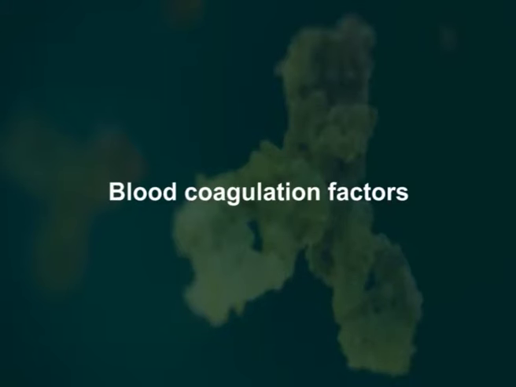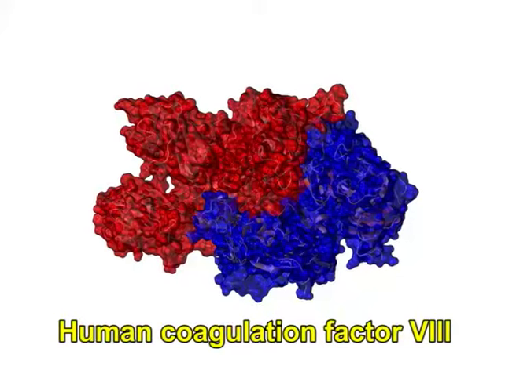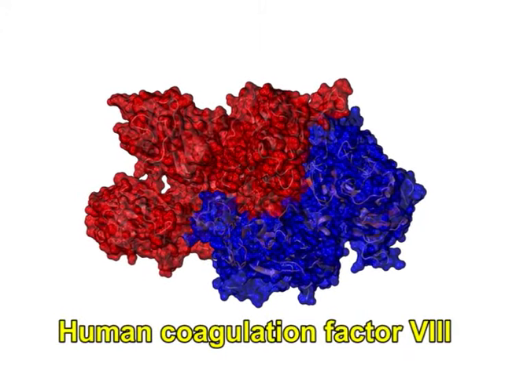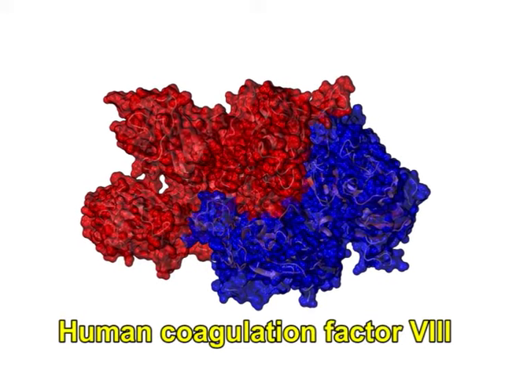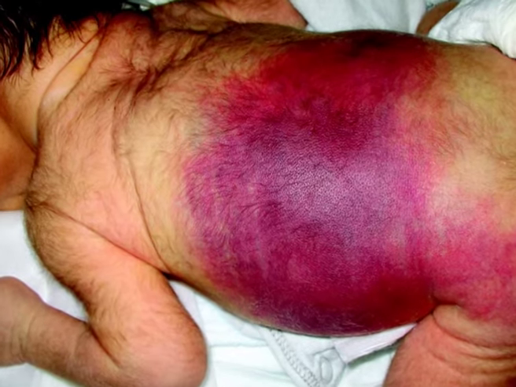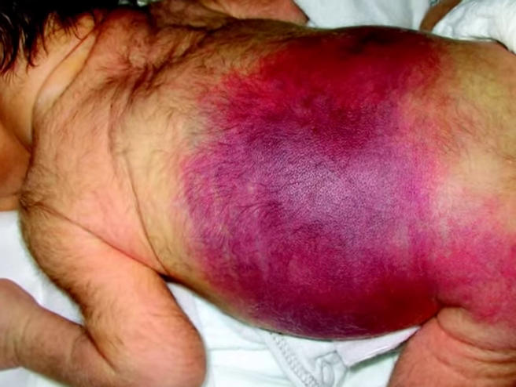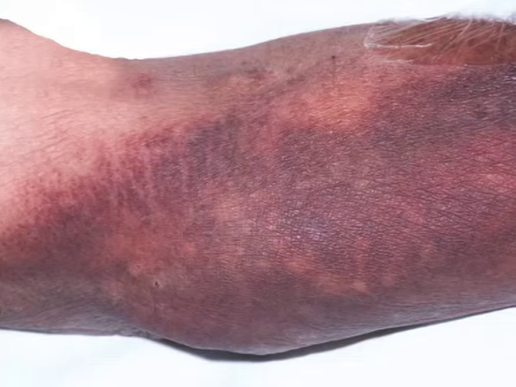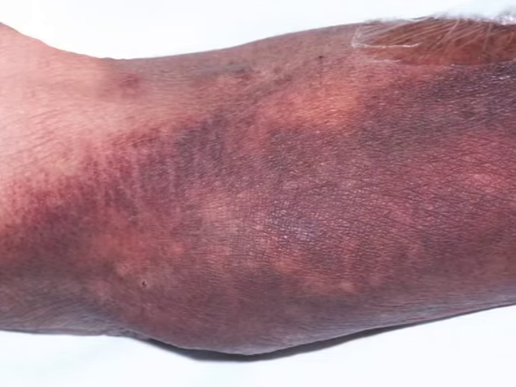Blood coagulation factors. Human coagulation factor 8 is a cofactor that serves as a critical component in the intrinsic blood coagulation pathway. Its deficiency causes hemophilia A, the most commonly inherited bleeding disorder. Affected persons are unable to form blood clots normally and therefore risk serious and life-threatening bleeding episodes.